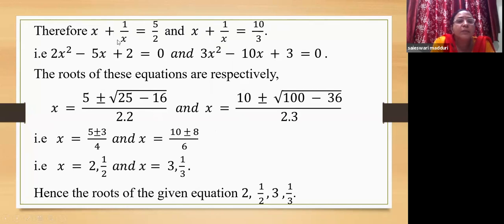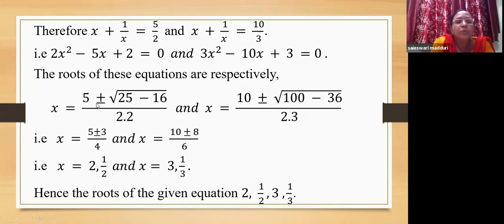Now, on taking x as LCM, you will have x square plus 1 by x is equal to 5 by 2. And on cross multiplication, you will get 2x square minus 5x plus 2 equal to 0. Similarly, doing the same process to the other equation, we get 3x square minus 10x plus 3 equal to 0. Now, these two are quadratic equations for which we can use minus b plus or minus root of b square minus 4ac by 2a.